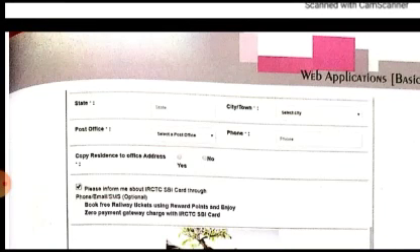Or copy, if you want to copy your residence address to your office address also. If your office address and the residence address are the same, then you have to click on yes, otherwise no. Okay, and so on. So when you fill these details, after that you have to tick this checkbox also.